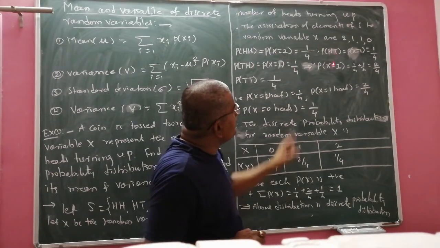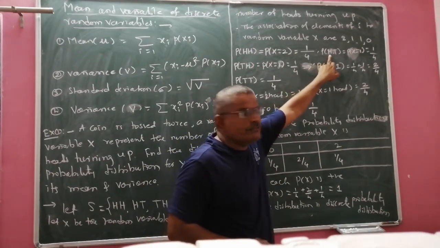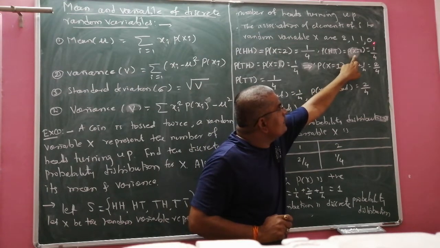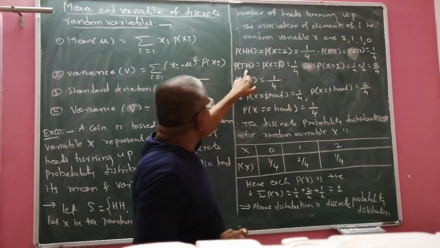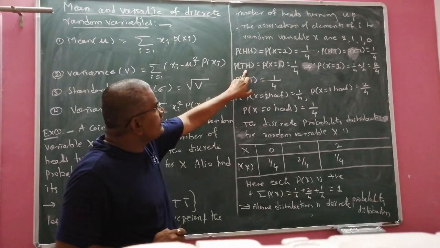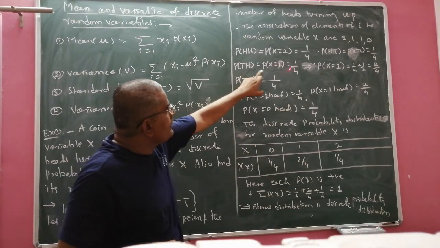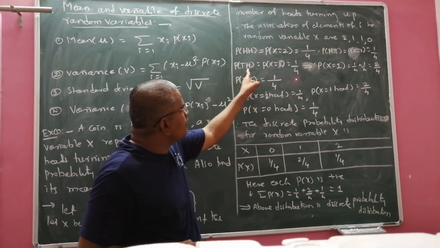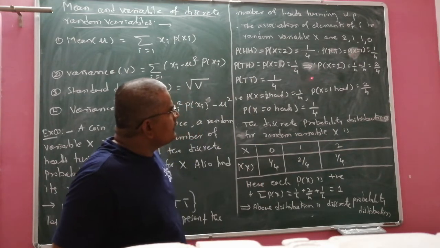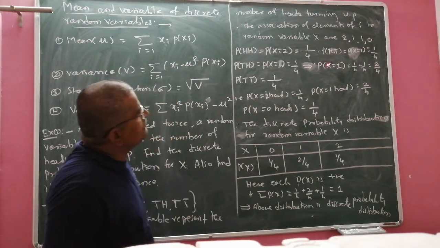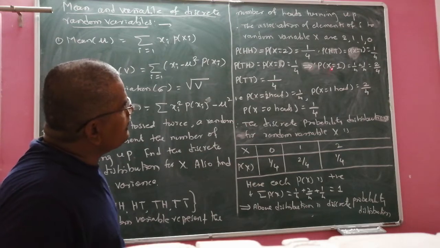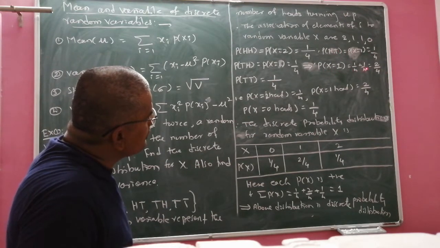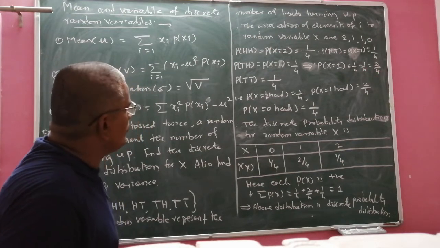Next is the probability of HT. Here how many H are there? 1 H. Probability of x equal to 1 is only 1 chance, 1 by 4. Probability of TH, second time H, is also 1 by 4 for x equal to 1. Therefore we have to find the union of HT and TH. Exactly probability of x equal to 1 is probability of HT plus probability of TH, that gives 2 by 4.